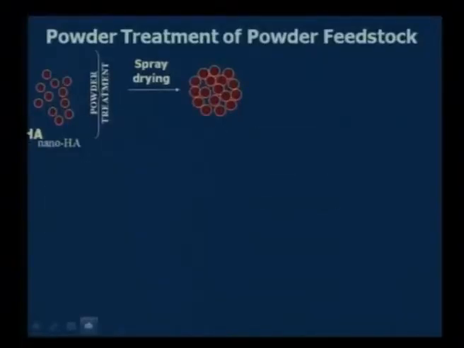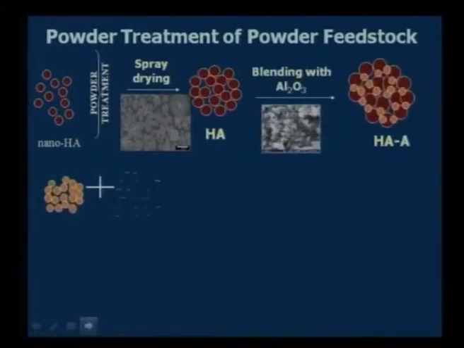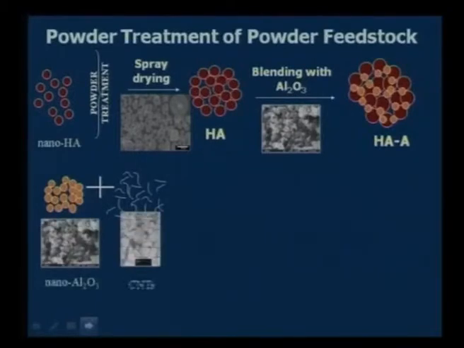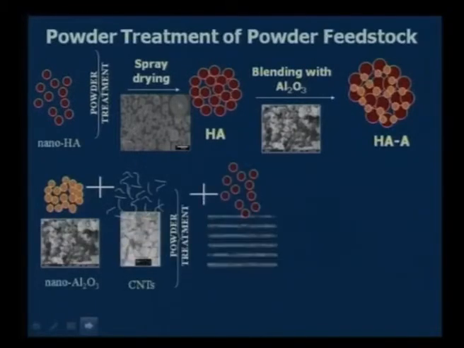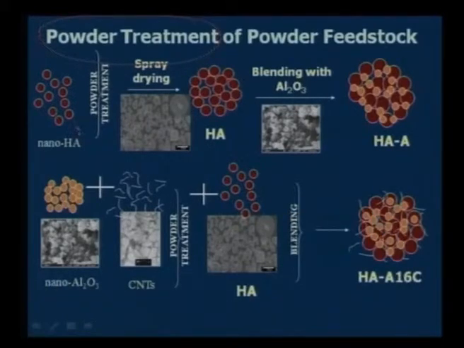So in this particular case, just to check how we can induce aluminum oxide and carbon nanotube, a couple of methodologies or powder treatments have been done. Coming to the first powder treatment, nano hydroxyapatite has been taken. It has been agglomerated to form agglomerated hydroxyapatite to get better flow properties. In the second case, they have been blended with micron size aluminum oxide. So we are getting an agglomerate of hydroxyapatite, which is now blended with some micron size aluminum oxide.